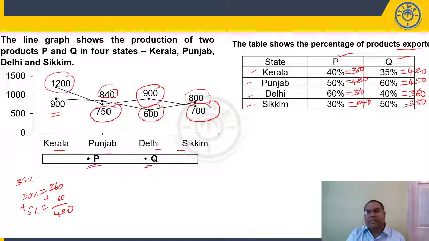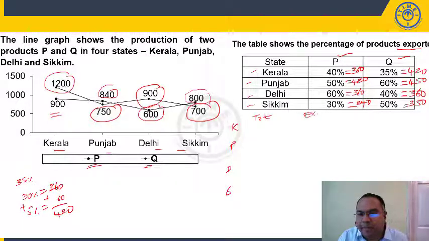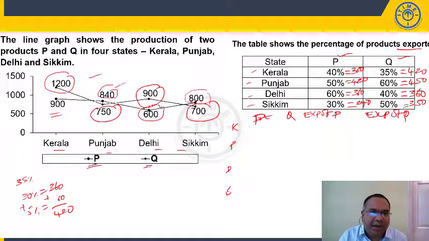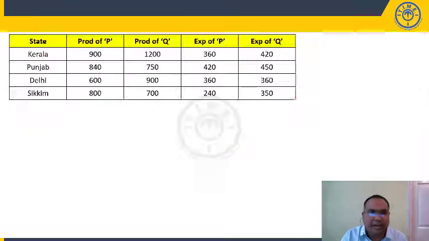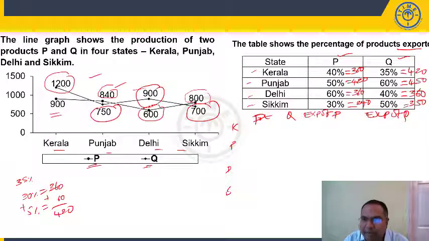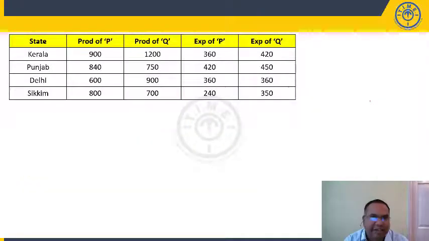So these are total productions, and out of that each state has exported how much of P, how much of Q. We are getting these values. Once you write them down, you need not draw a table. You just write down Kerala, Punjab, Delhi, Sikkim, total values, exports of P, that is P value, Q value, exports of Q. Exports of P and Q we have calculated here. So you will get something like this. 360, 420, 360, 240 for P, and for Q 420, 450, 360, 350. Matching.